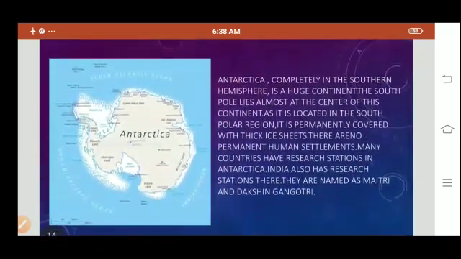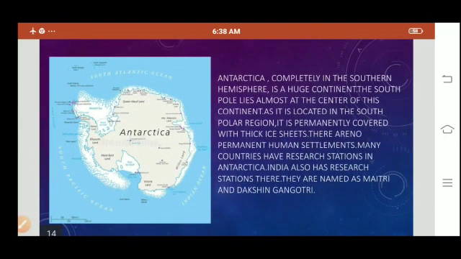The next continent is Antarctica. Antarctica is completely in the southern hemisphere. It is a huge continent. The South Pole lies almost at the center of this continent as it is located in the South Polar region. It is permanently covered with a thick ice sheet. There are no permanent human settlements. Many countries have research centers in Antarctica. India also has research stations there, named Maitri and Dakshin Gangotri.